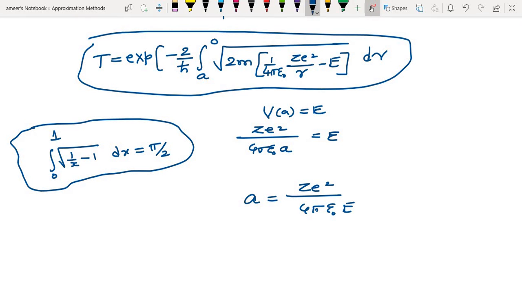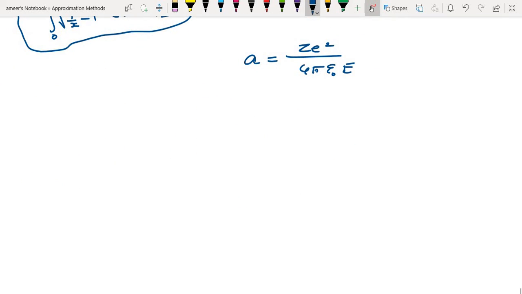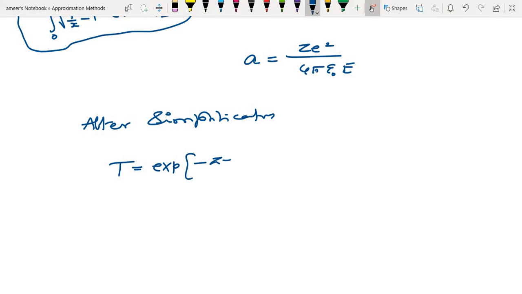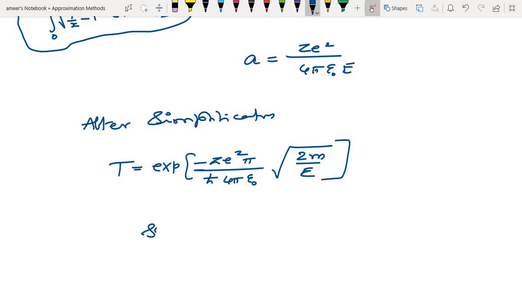We get the transmission probabilities. After simplification, the transmission probability will be exponential minus Ze square pi divided by h cross 4 pi epsilon naught, the pi you can cancel, times square root of 2m divided by E. Generally we represent it by taking 4 pi epsilon naught equal to 1.